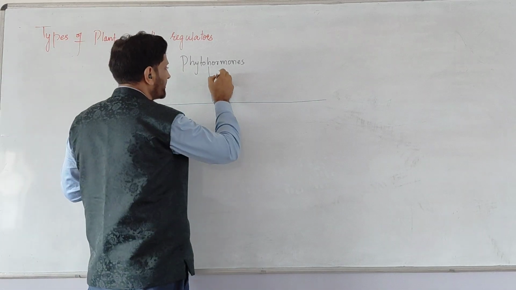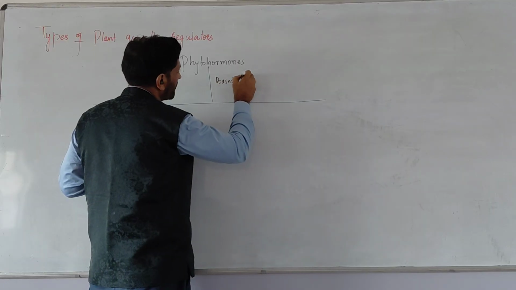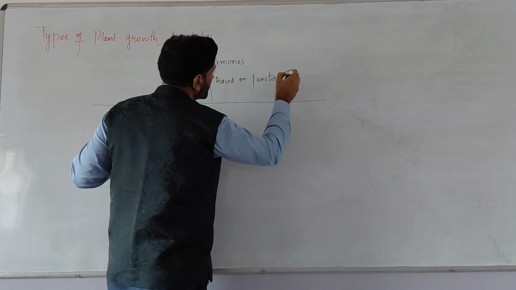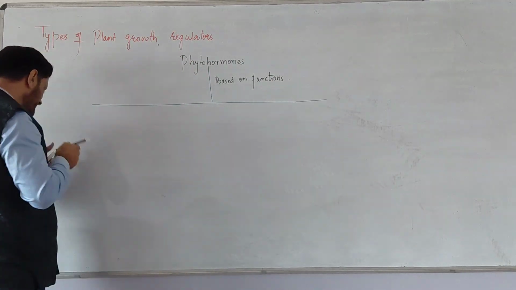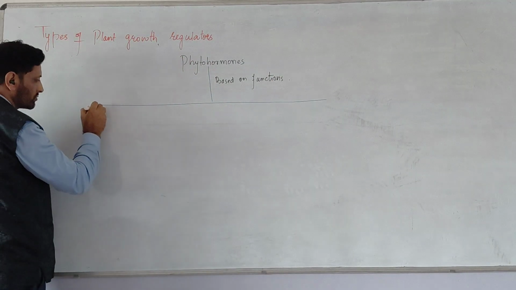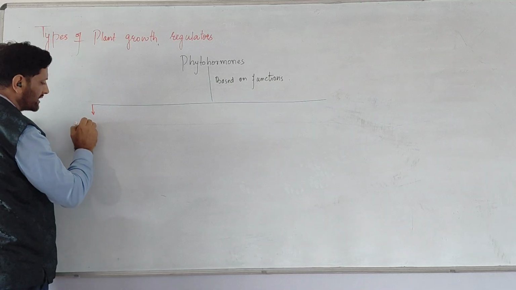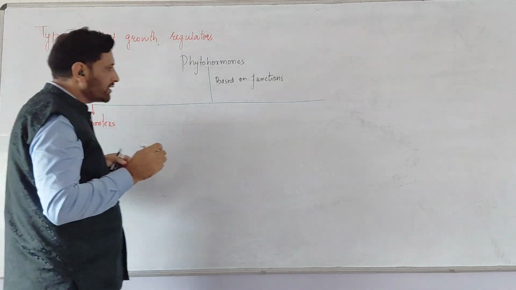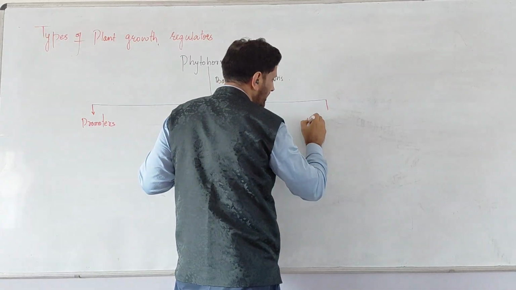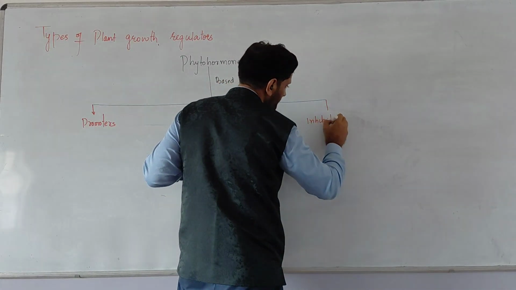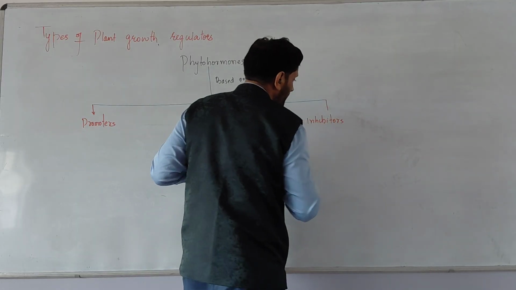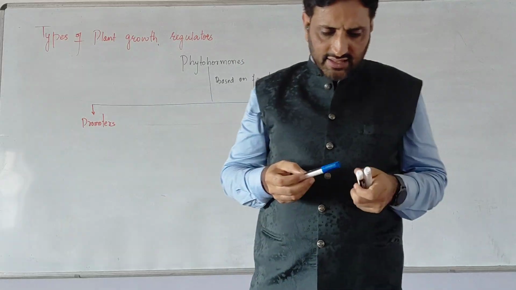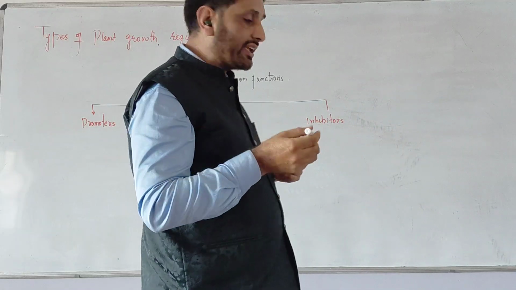Based on the function, these phytohormones can be promoters and inhibitors. Let me check what the growth promoters are. If we see growth promoters, these are involved in growth promoting activities.